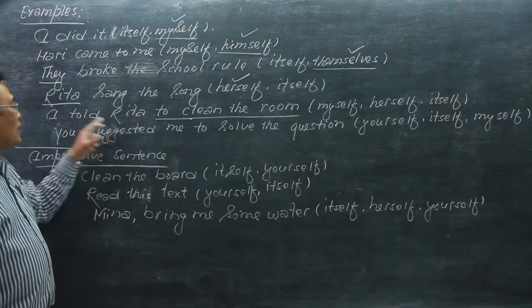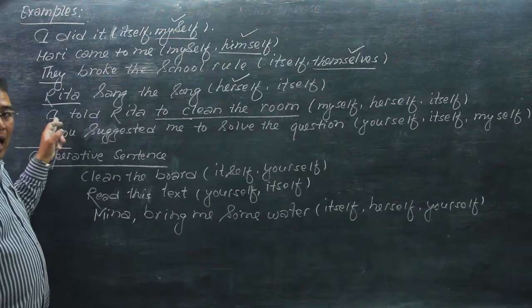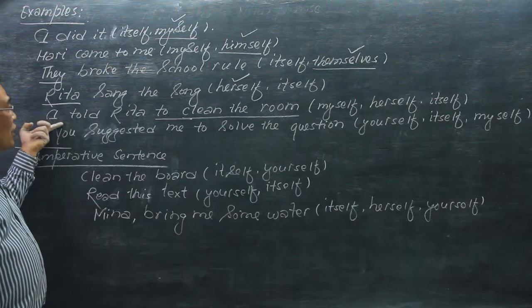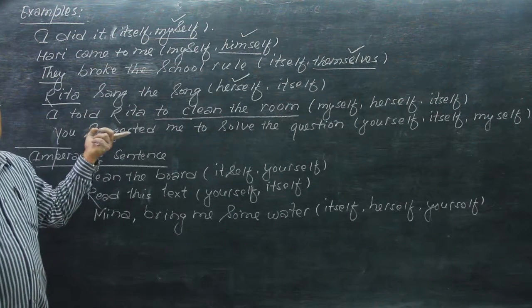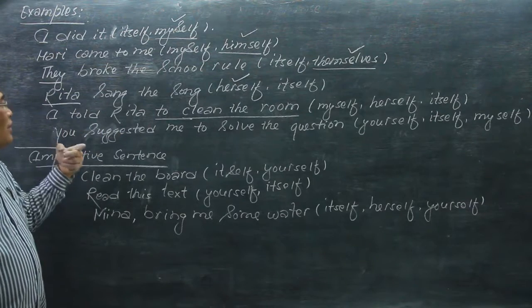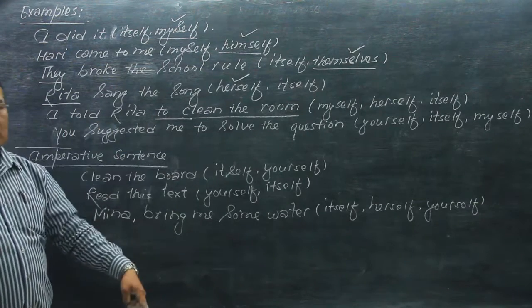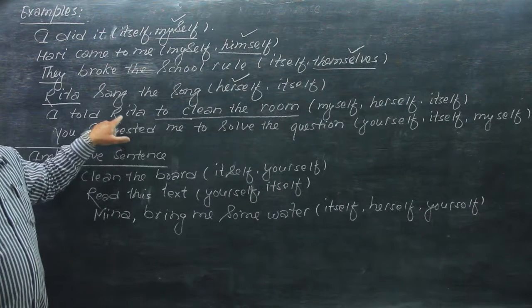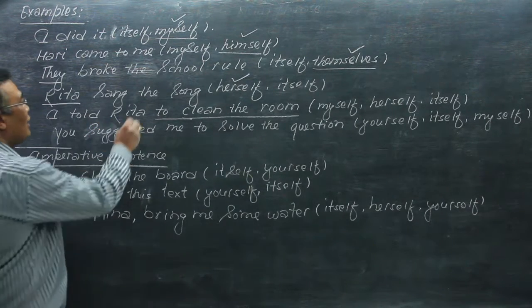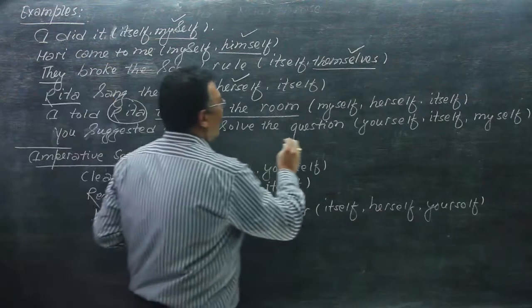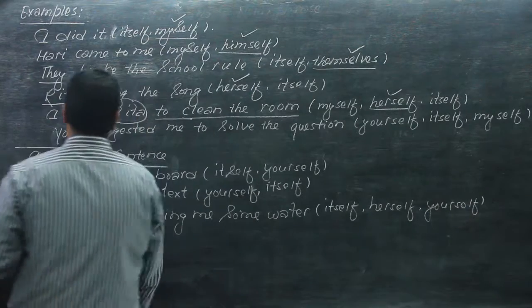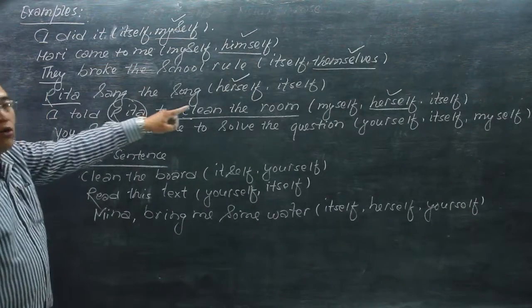This means I is not the doer here, I is only the cause of this action. And who is the doer? Who cleaned the room? Rita cleaned the room. So Rita is the doer here, and so its reflexive pronoun is herself. I told Rita to clean the room herself.